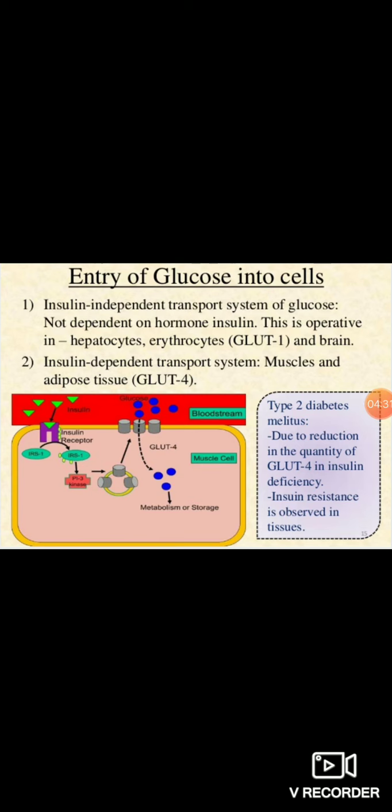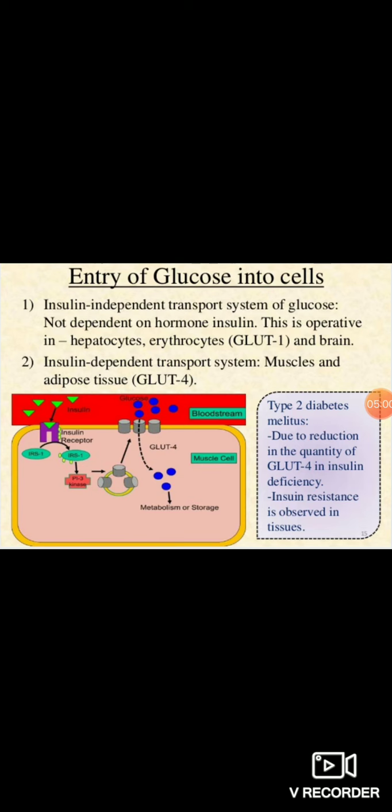So there are two types of systems in our body for the transport of glucose to different cells for its metabolism: first, the insulin independent transport system of glucose, and second, the insulin dependent transport system. Means hormone independent and hormone dependent.